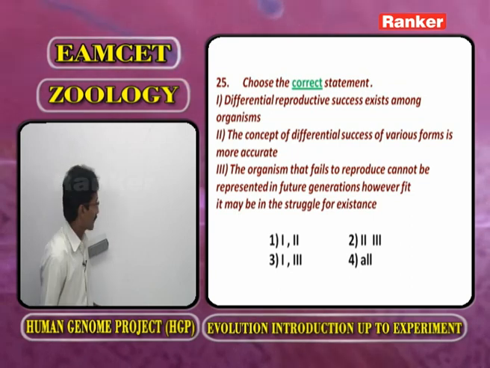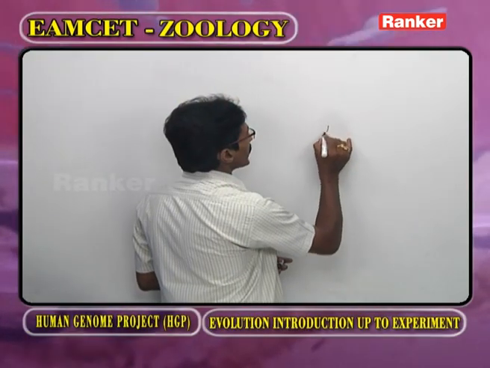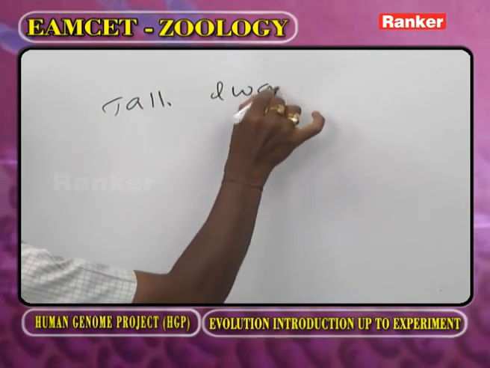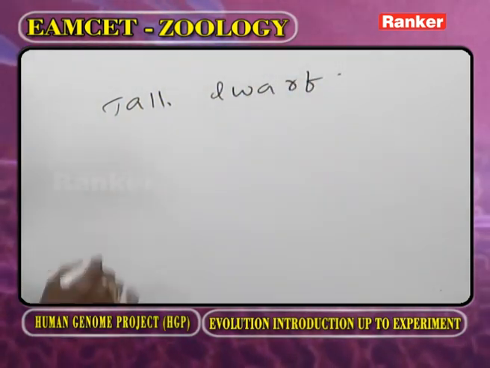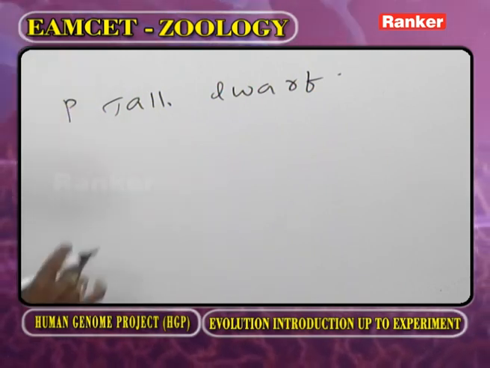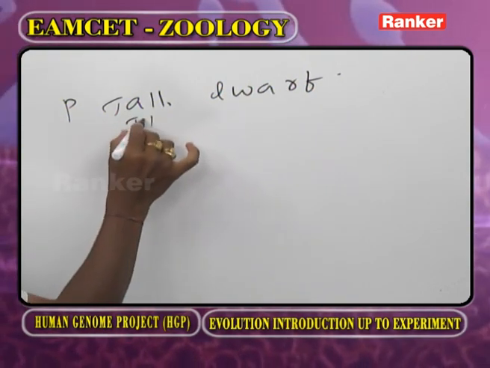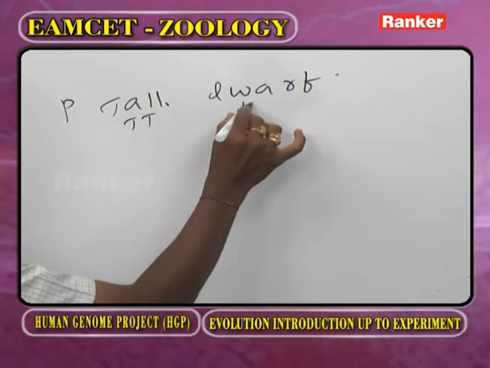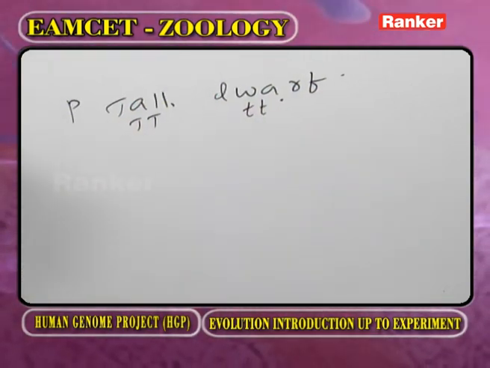How is it? Now, this is a tall plant, we know very well, and this is a dwarf plant. These are the parents. This character is controlled by the homozygous dominant genotype. This is controlled by homozygous recessive.